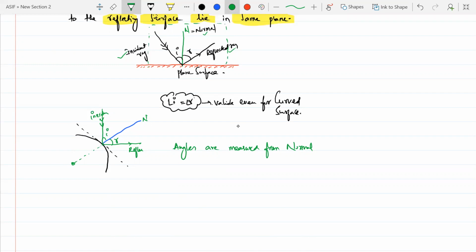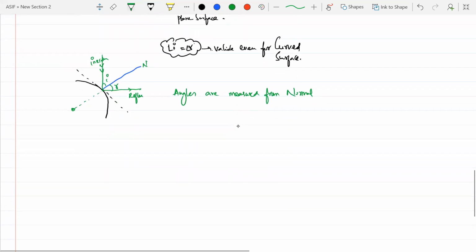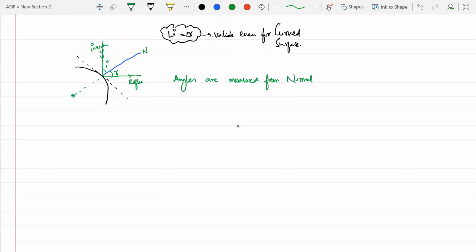So for a curved surface, the normal will always pass through the center. If this is a plane mirror, where will be the normal? This perpendicular will be the normal, at 90 degrees. Now if this is a circle and this is the center, and say this is your aperture or center part, I have taken the reflecting surface on the outside.